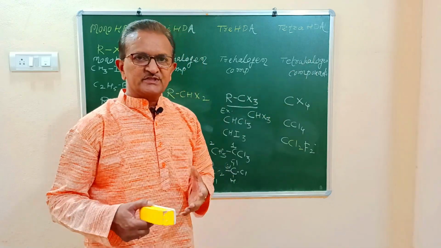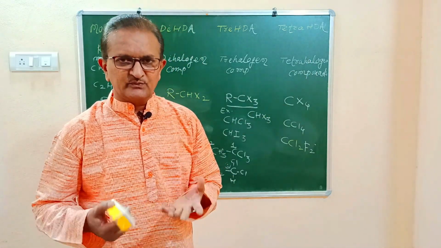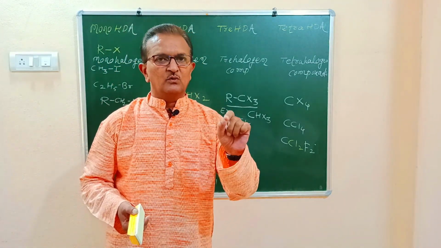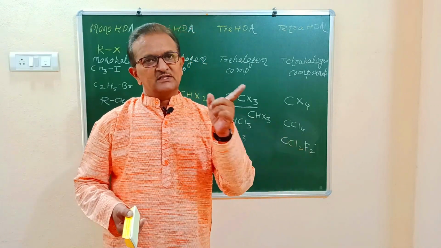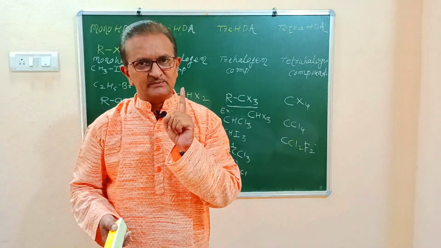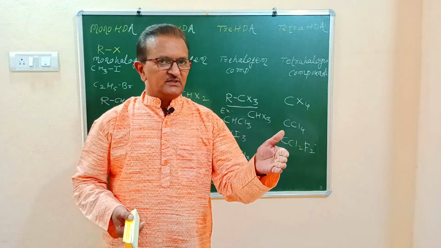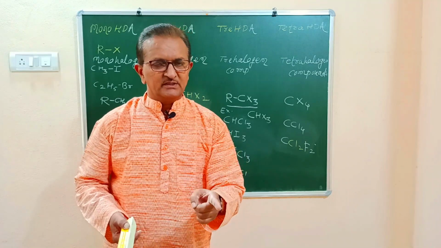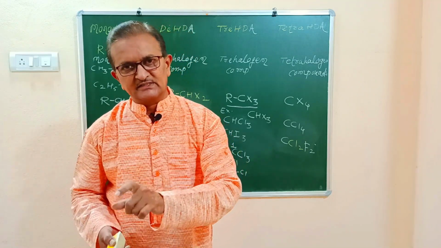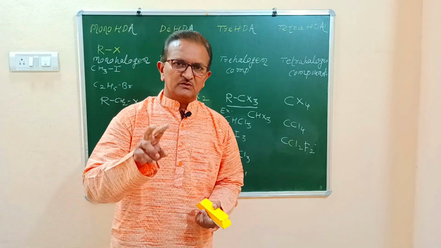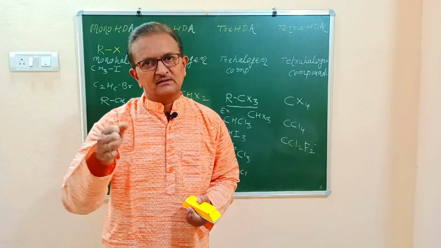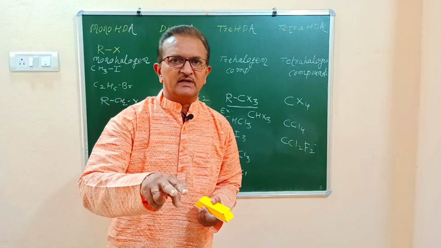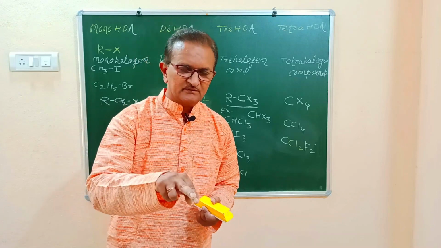Now we have to proceed to the next heading, next question, that is, what are dihalogen derivatives of alkanes? How are they classified? This is also a very important question, very simple question. Take down this question. What are dihalogen derivatives of alkanes? How are they classified? Again, they are derived from alkanes by replacement of 2 hydrogen atoms of an alkane by 2 halogen atoms.